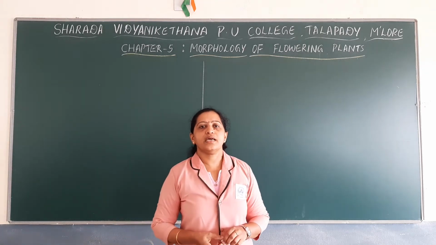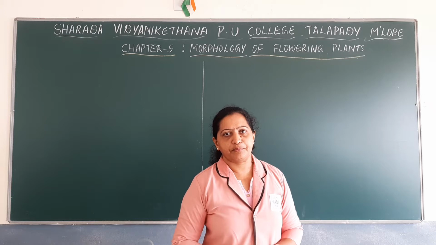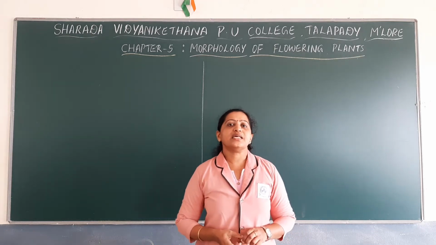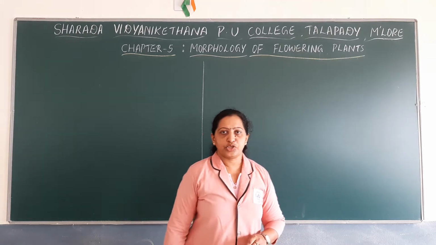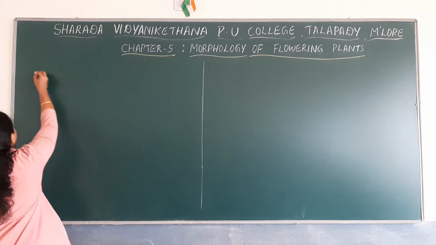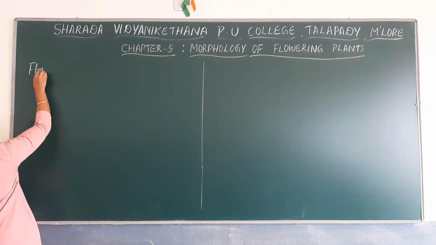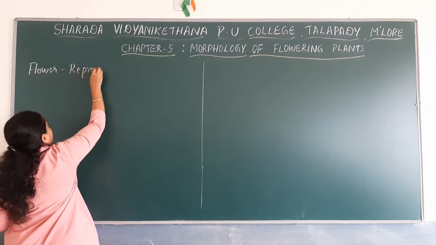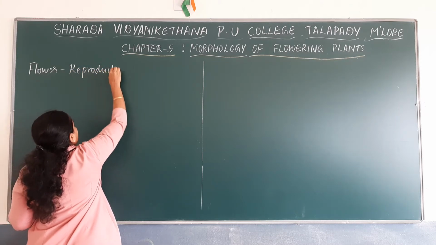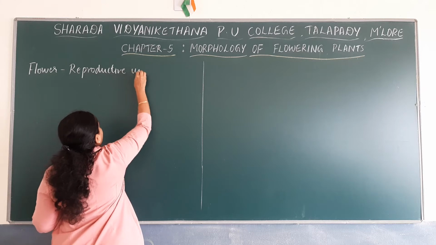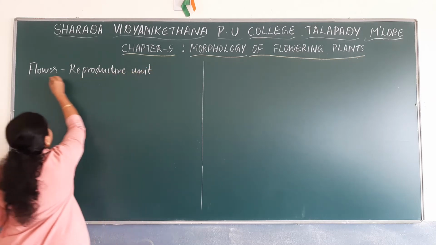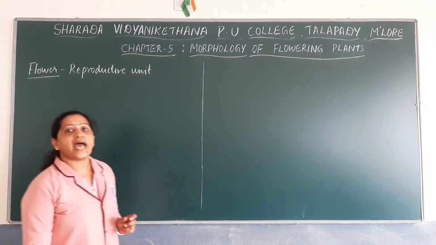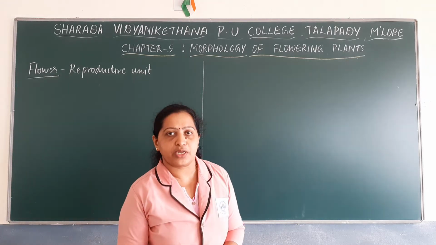Now let us discuss in detail about the flower. The flower is the reproductive unit of an angiosperm. So we consider flower as reproductive unit. Flower is formed in an angiosperm when the angiosperm reaches the stage of maturity.